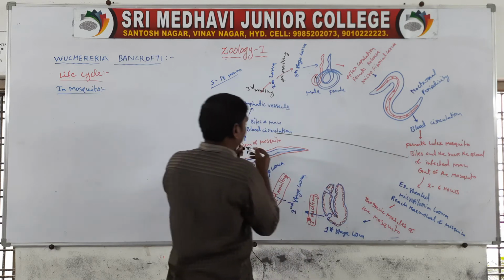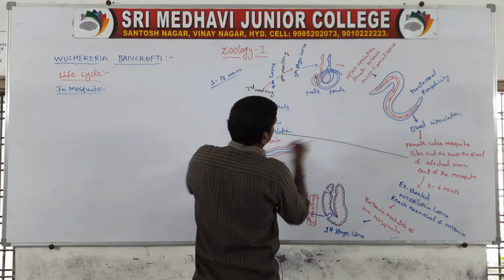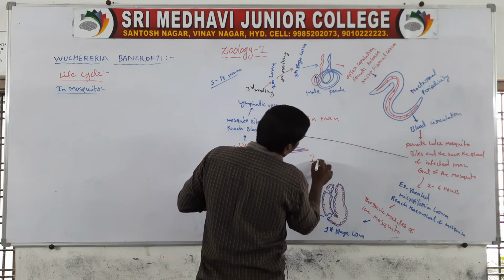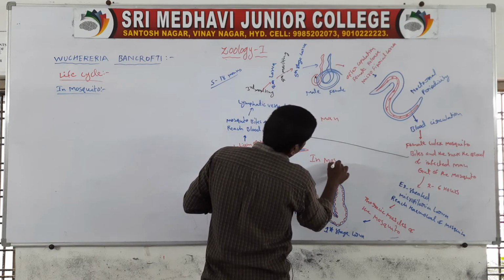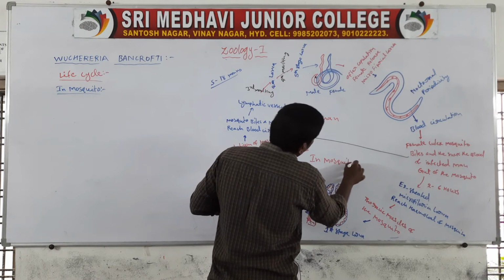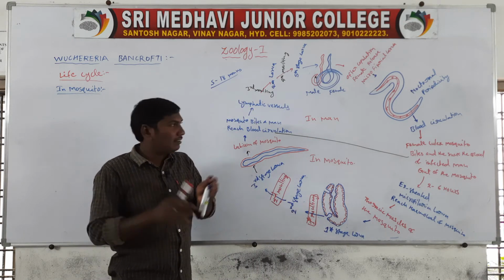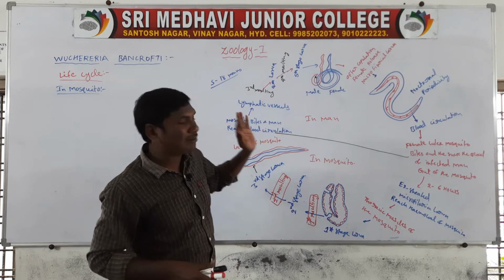So these stages of the life cycle are in man. And these are in mosquito. So this is the Wuchereria bancrofti life cycle. Once again, revise the total life cycle of Wuchereria bancrofti.